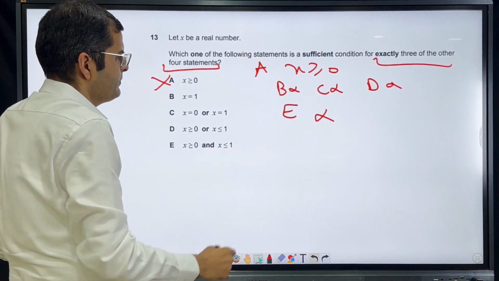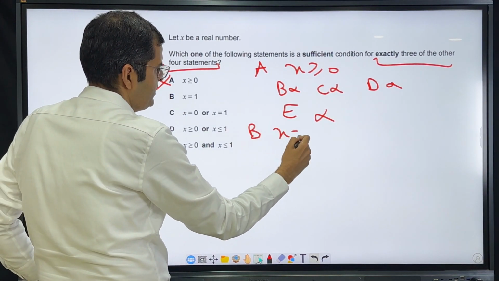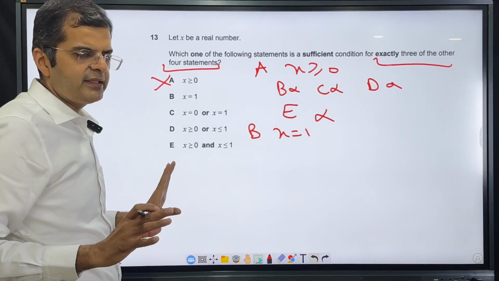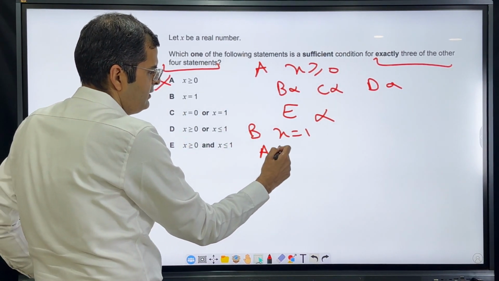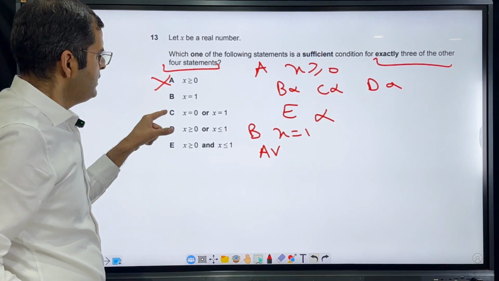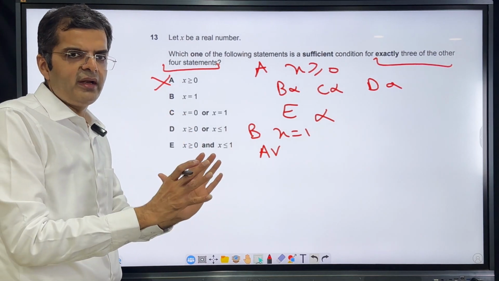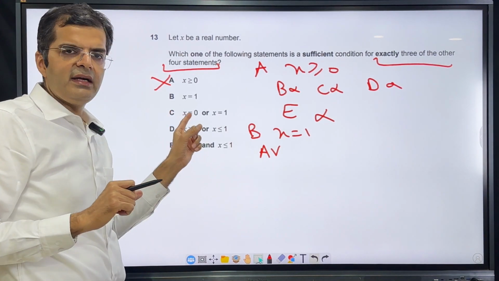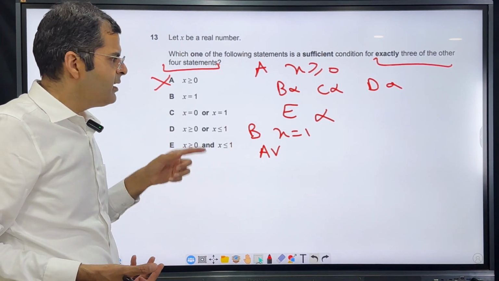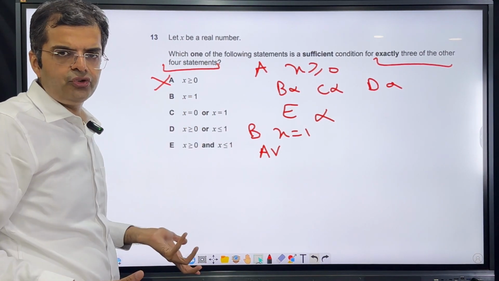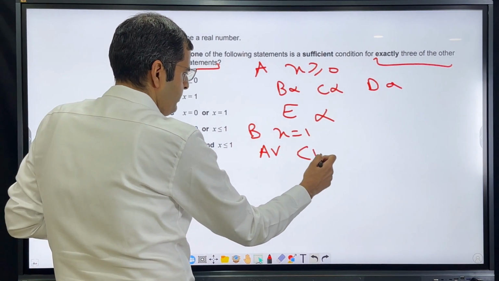Now I look at B. B states x equal to 1. So if x equal to 1, can I definitely say that x is greater than or equal to 0? Yes, I can say. So A follows from B. C says x equal to 0 or x equal to 1. If I am saying x equal to 1, can I for sure say that C is true? Yes, I can. Because if x is 1, then either it is 0 or it is 1 is true. So C follows from B.